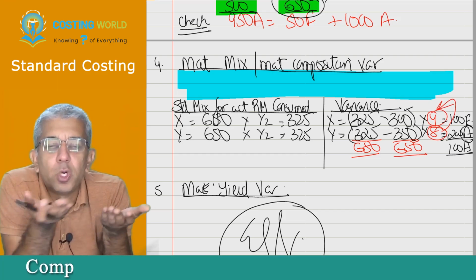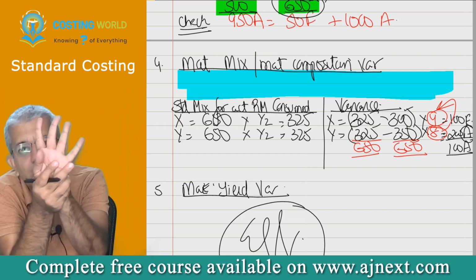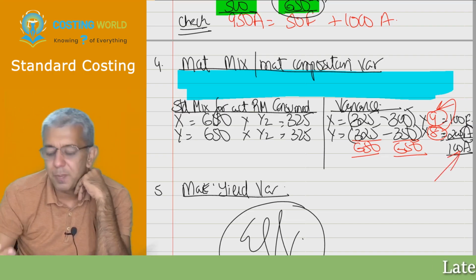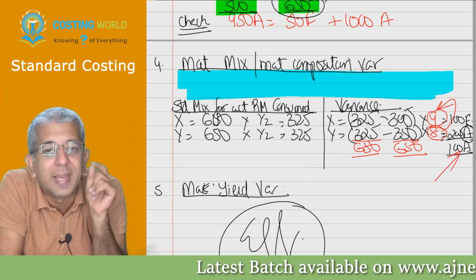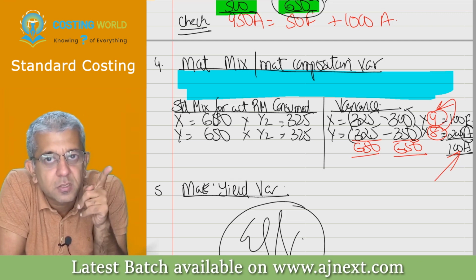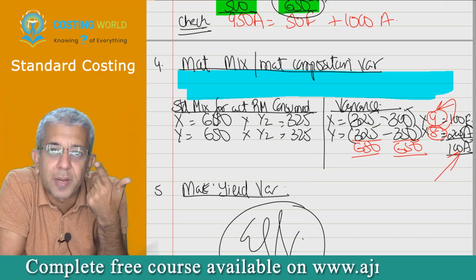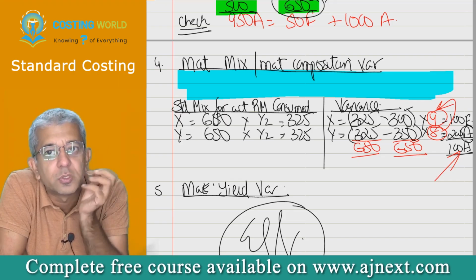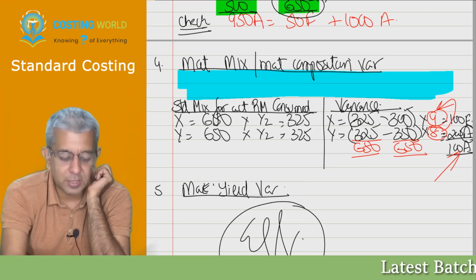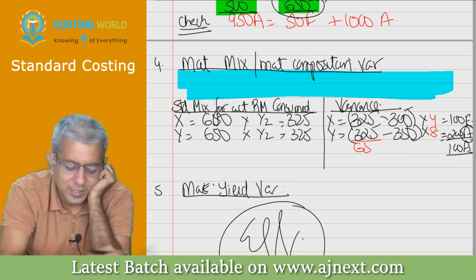If you put more of Y in place of X, can we say my cost will rise at the rate of rupees 4, no? So therefore this 100 rupees can be explained directly also as 25 kgs of Y that came in place of X multiplied by the difference of the standard prices, 8 and 4, that is 4. This particular thing is nothing but mixed variance. Mixed variance only talks of one thing, beta, that is nothing but ratio.